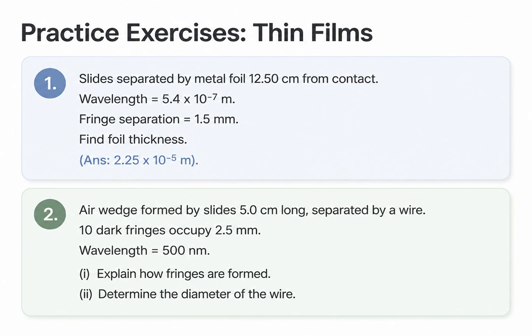The second exercise is a two-part question. First, it asks you to conceptually explain how the fringes are formed in the air wedge. Remember to discuss the partial reflection at the top and bottom boundaries of the air film. Then it asks you to calculate the diameter of the wire spacer, given that 10 dark fringes occupy a specific distance.